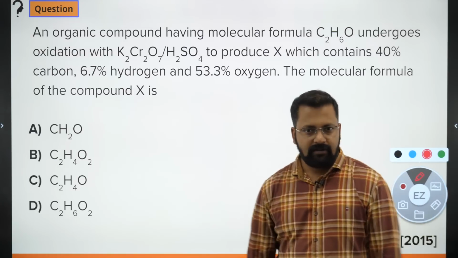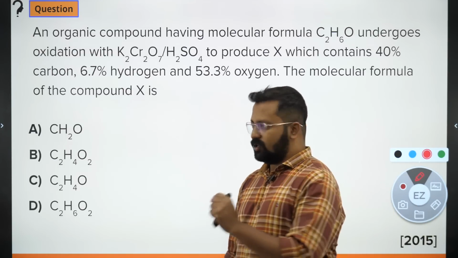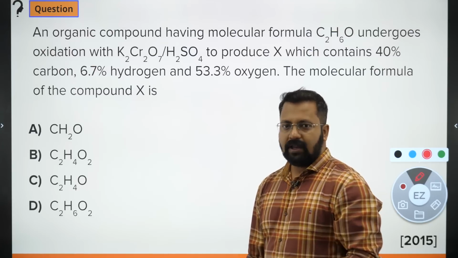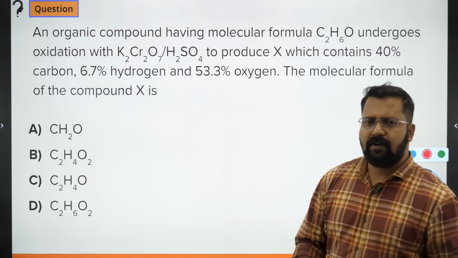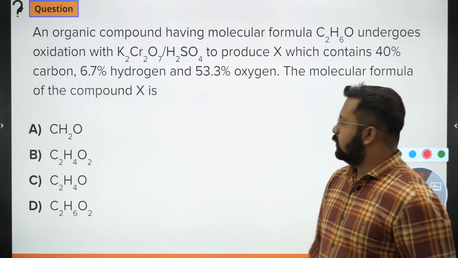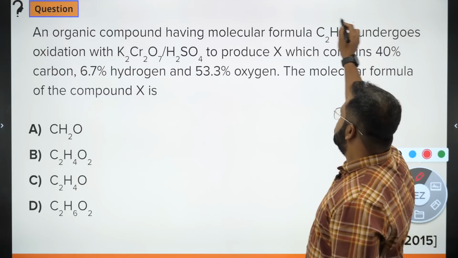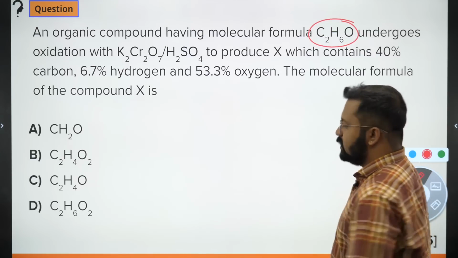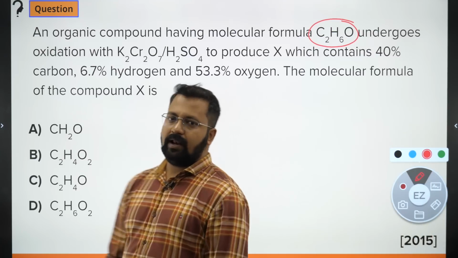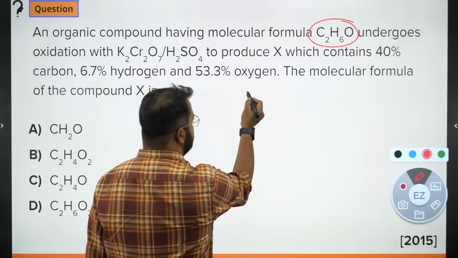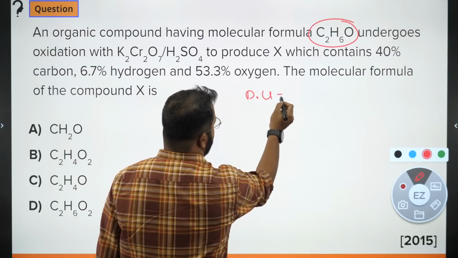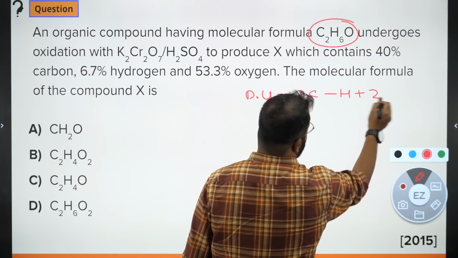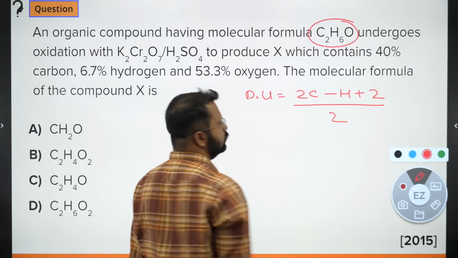But वो लंबा method है. Okay, that's a lengthy method because you have to calculate empirical formula, and calculating empirical formula involves maths. क्यों empirical formula calculation करना है? Let's try to identify if we can do it some other way or not. सबसे पहला काम ये करो कि whenever such question is given, you try to calculate a degree of unsaturation. Now, degree of unsaturation for this compound will be calculated using the formula 2C minus H plus 2 upon 2.